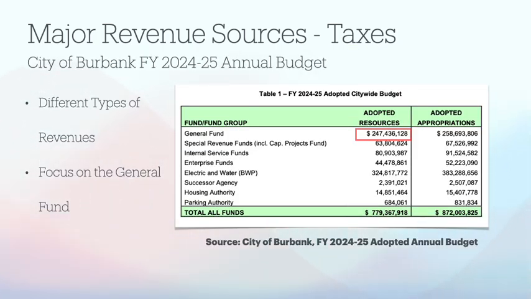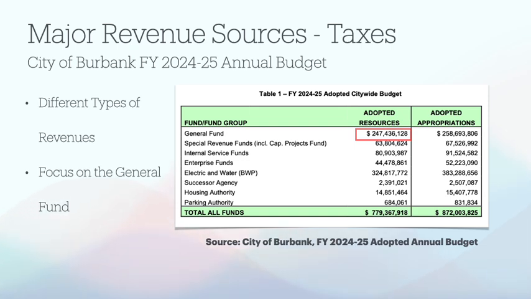So in order to identify the major sources of revenues for the City of Burbank, we need to take a look at their funds as a whole and see which ones house the largest revenue generating activity. As you can see on this table, which is a very high level overview of the city's resources and appropriations extracted from their adopted annual budget document, the fund groups with the largest activities are the General Fund, and their Electric and Water Enterprise Fund, also known as BWP or Burbank Water and Power.